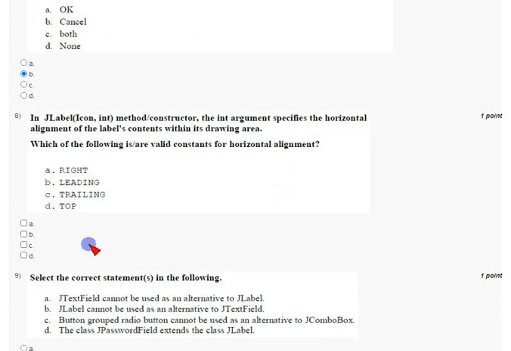Coming to the eighth question, they have given a JLabel icon of int, and the int argument specifies the horizontal alignment of the label's contents within its drawing area. Which is a valid constant for horizontal alignment? Actually, horizontal alignment constants are only two, that is right and left.